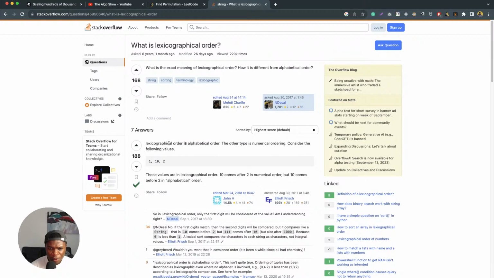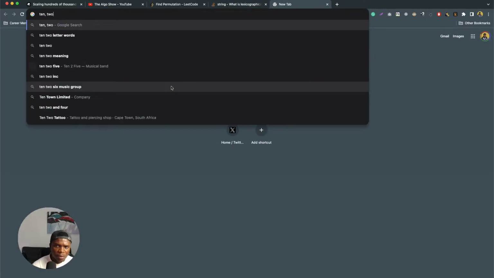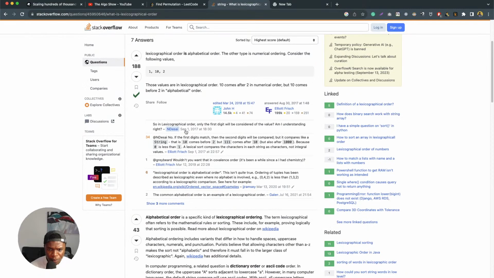Lexicographical order is alphabetical order. The other type is numeric order. 10 comes after 2 in numeric order, but 10 comes before 2 in alphabetic order. Oh, so 10 and 2. Okay.